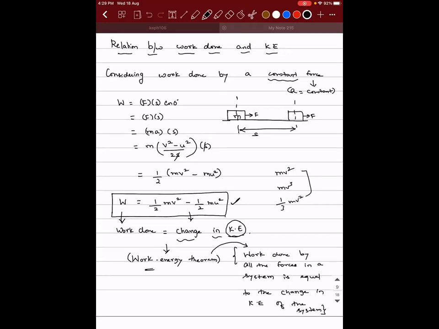Sir, tell me. Sir, what is meant by the term net force? Net force means the sum of all the forces. Here I took only one force, but it is not necessary that all objects will have only one force acting on them. They can have multiple forces also. The sum of all the work done by all the forces is what we call the change in kinetic energy. Okay, sir.